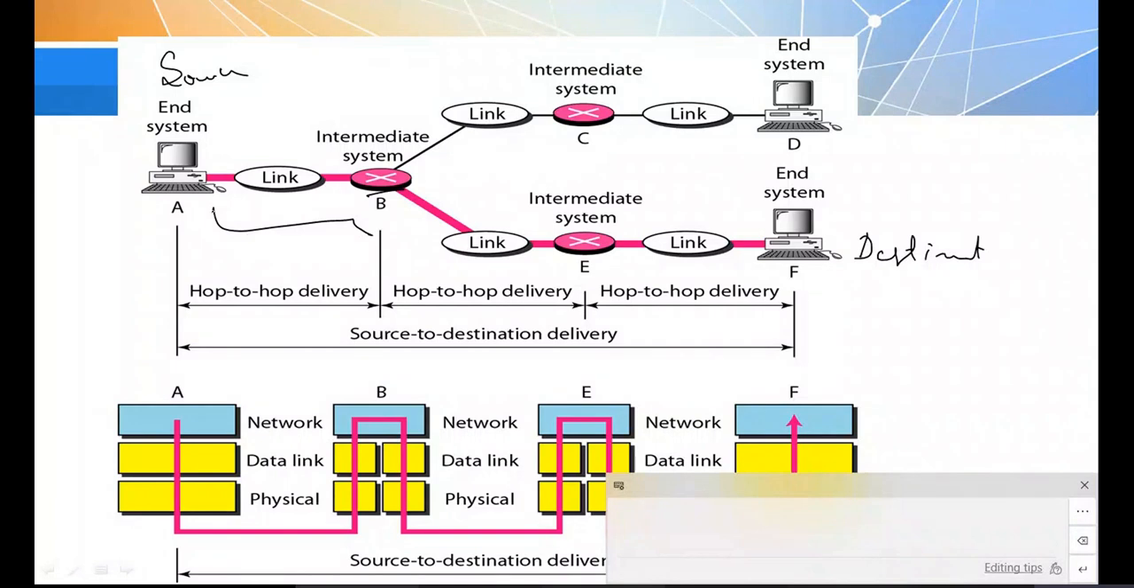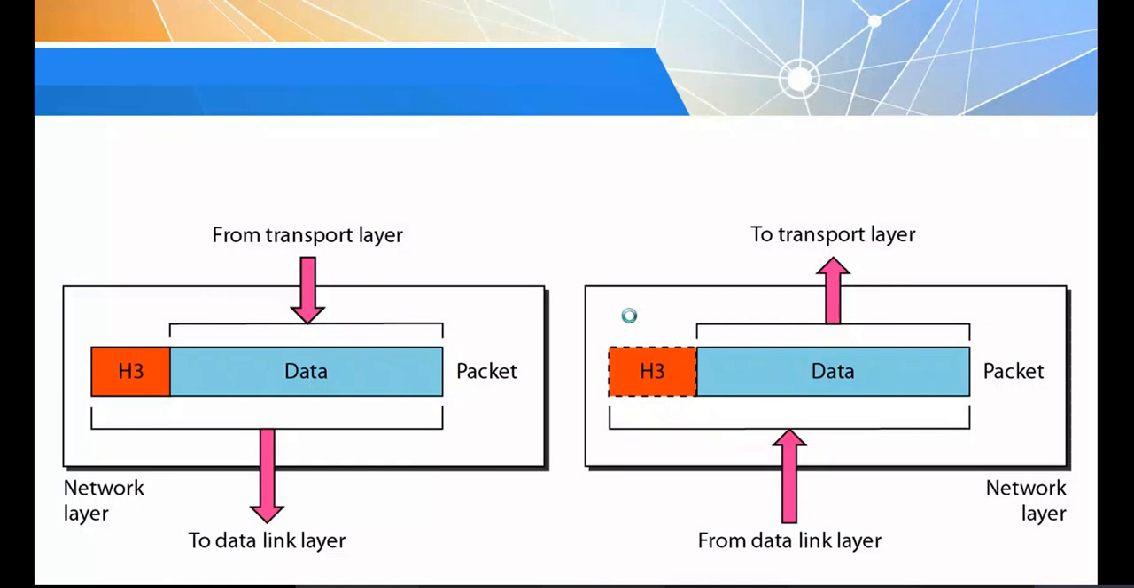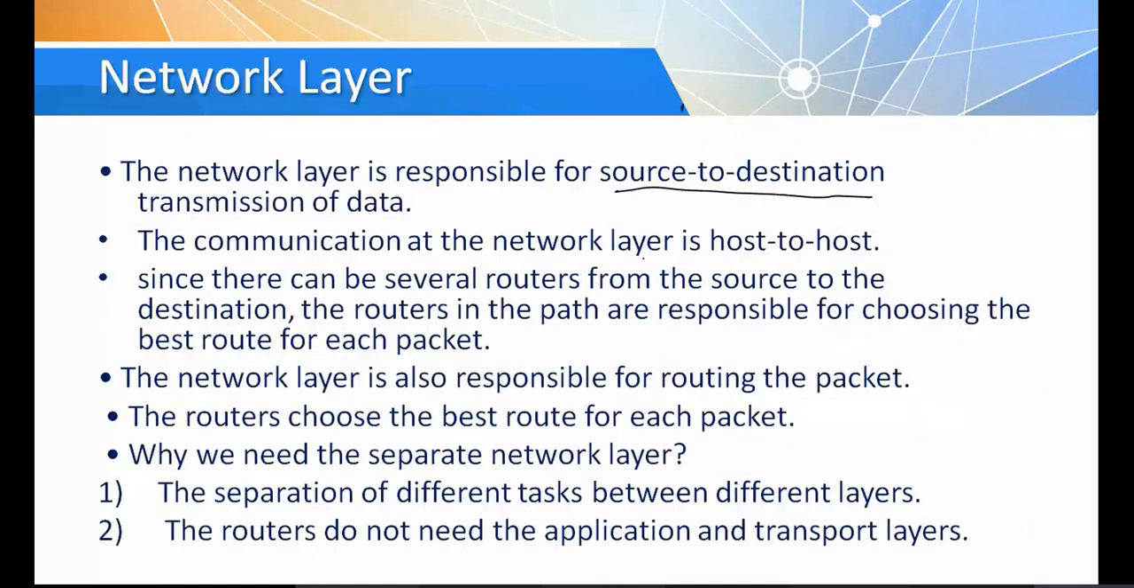Delivery of data from A to F is the responsibility of the network layer. You can observe the diagram, where they have neatly represented the data transmitting between nodes. That is called hop-to-hop delivery, a function of the data link layer. And transmission of data from source to destination is the responsibility of the network layer. Clear? Then communication at the network layer is host to host, which is once again source to destination delivery of data.